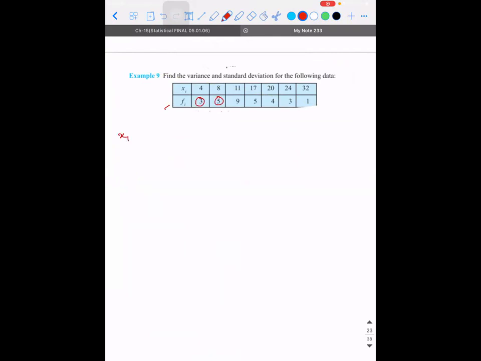So for the table, what data do I need? Xi, Fi, then Xi minus X bar, then Fi into Xi minus X bar, correct? Xi is 4, 8, 11, 17, 20, 24, 32. Fi is 3, 5, 9, 5, 4, 3, 1.